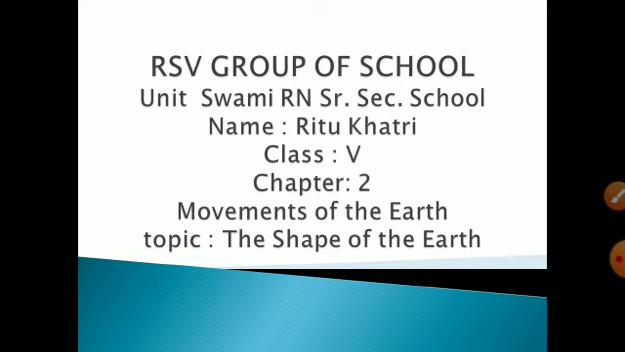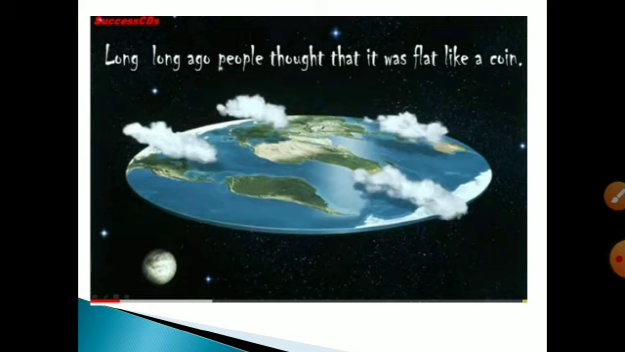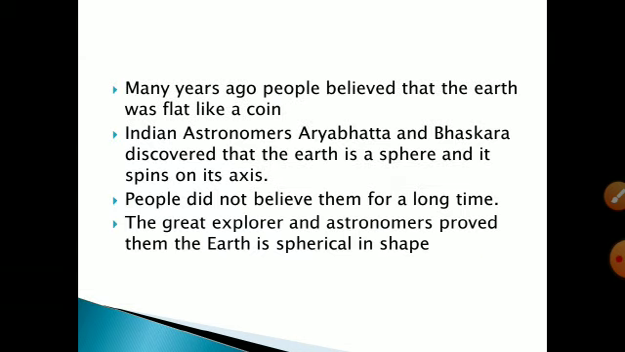First of all, we need to know what is the shape of the earth. Long ago, people thought that it was flat like a coin. Indian astronomers Aryabhat and Bhaskar discovered that the earth is a sphere and it spins on its axis. People did not believe them for a long time. The great explorers and astronomers proved them that the earth is spherical in shape.